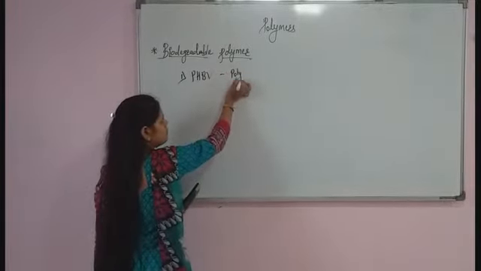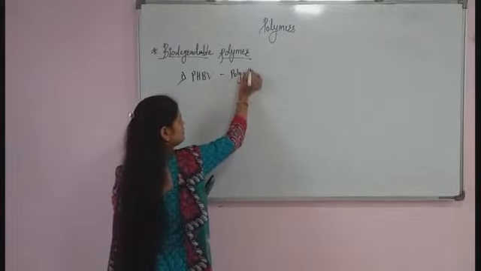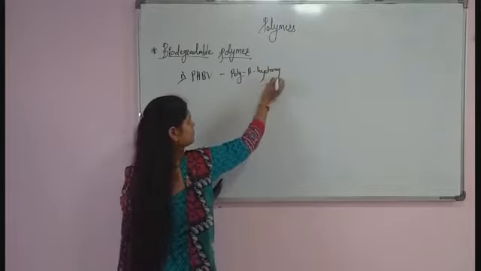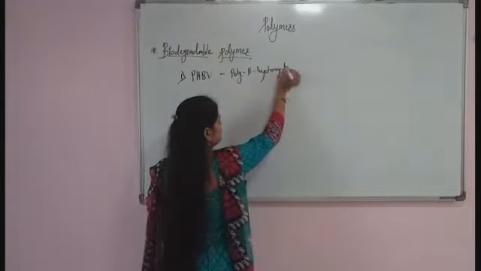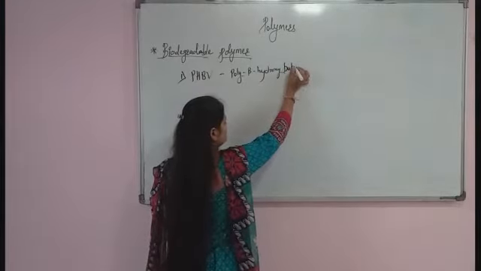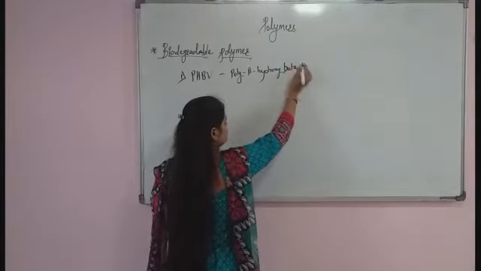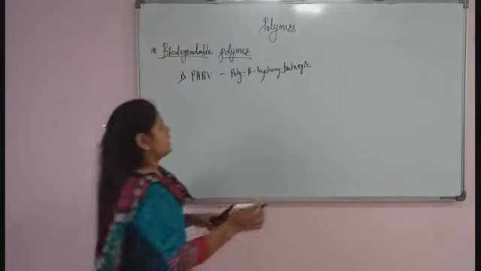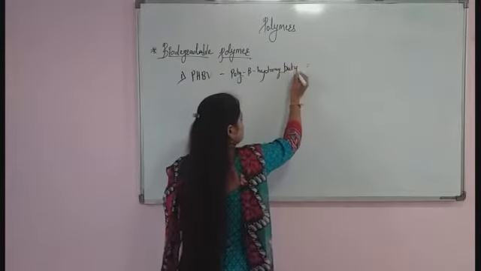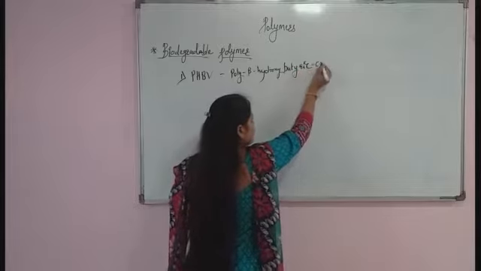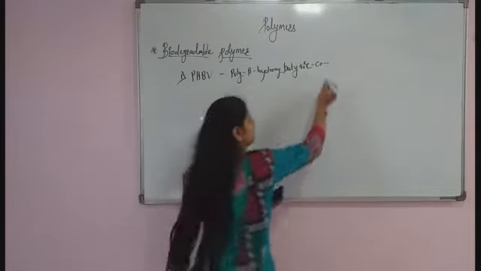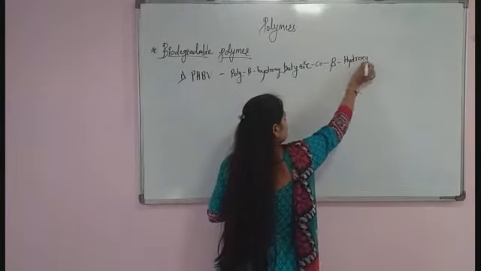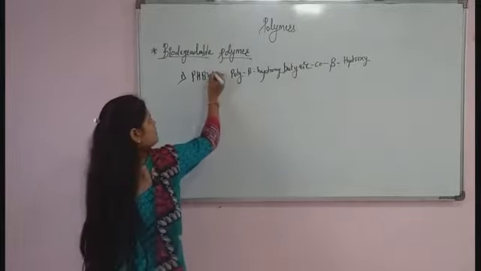Poly beta hydroxy butyric, co beta hydroxy, V means valerate.